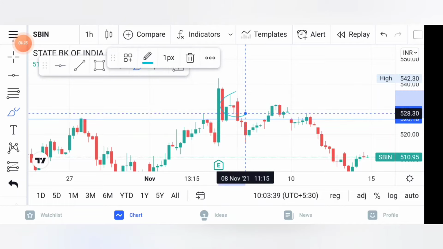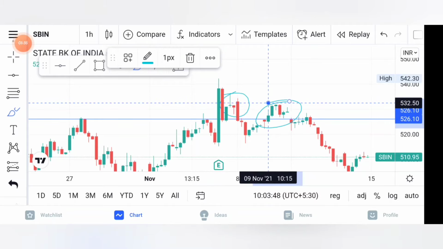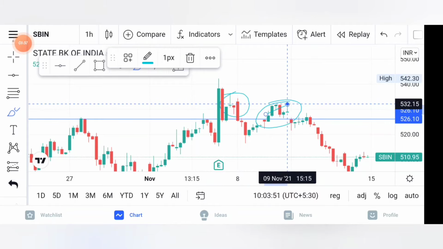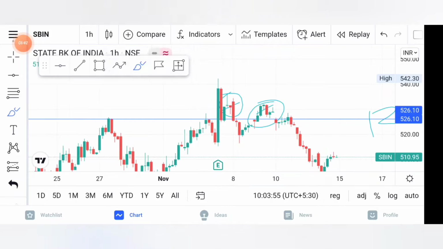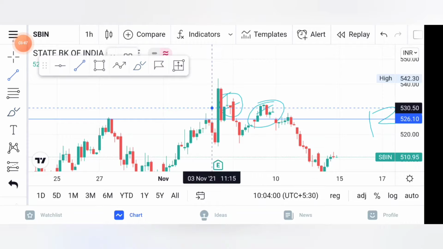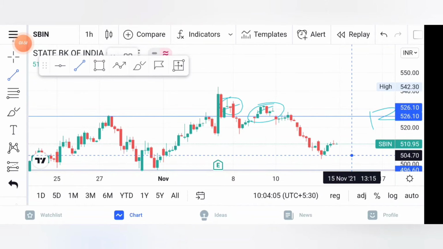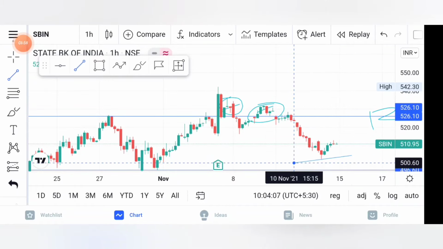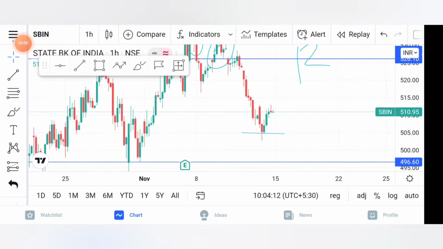And you can see here was an evening star, which shows that sellers are in control, and they pushed the price lower. The buyers tried to take the market, but the sellers were always in control with doji or evening stars like that, and the price nearly fell. You can see the price nearly fell down to here, and here the buyers again came into control of the market. So this is also a support level.